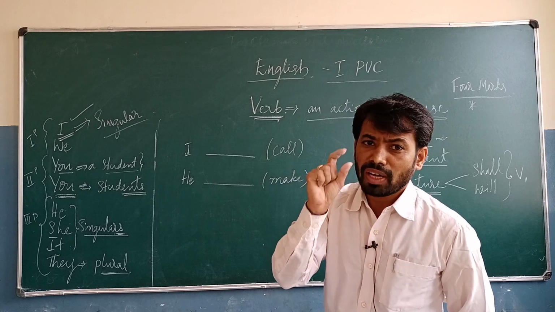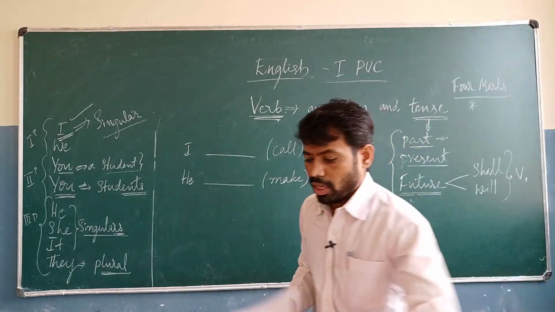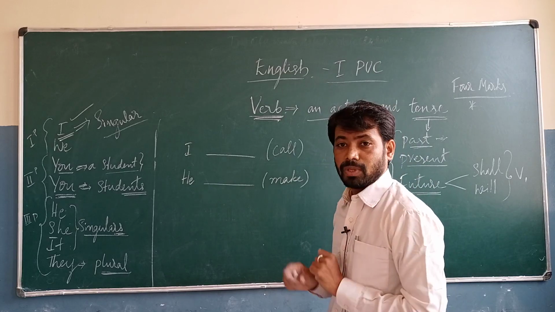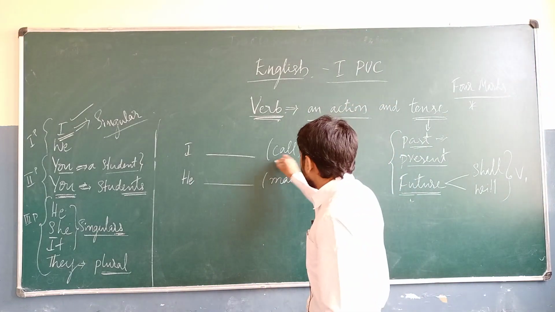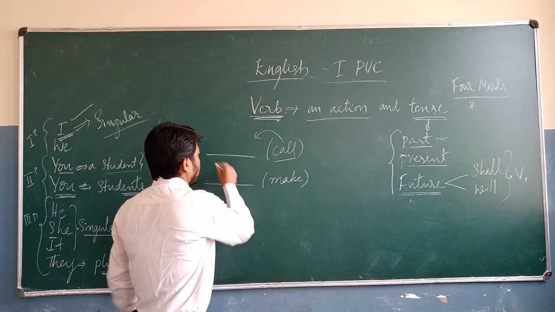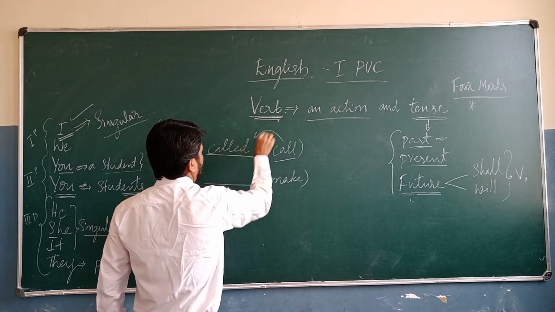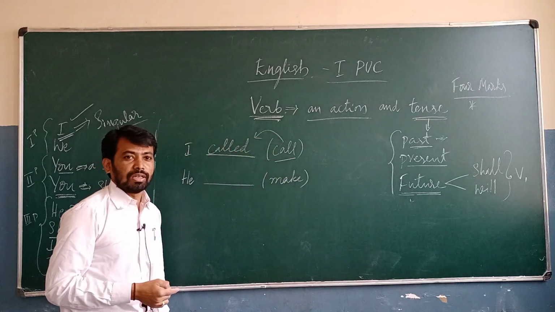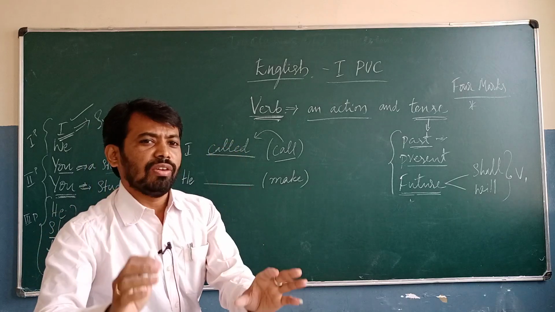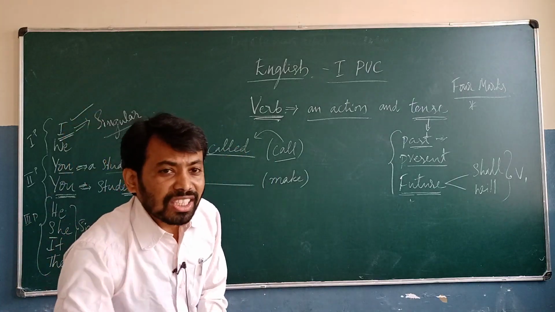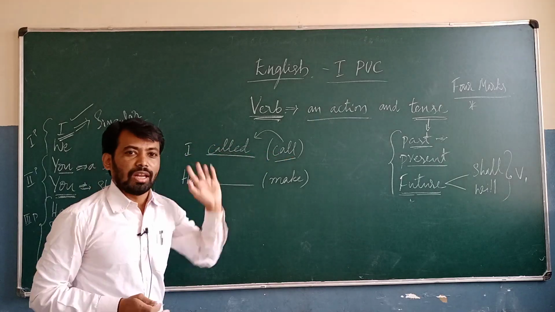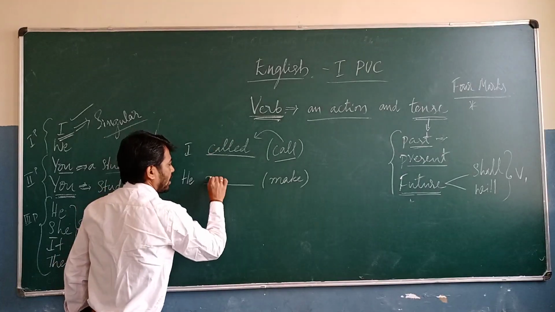If there is only one verb in the bracket, at that time we are going to change that one into past tense, since the paragraph is in past tense. We are going to write call. Call changes into called. I called. In the past tense, we need not give any importance to the subject. I called. That's all. And then here, make.